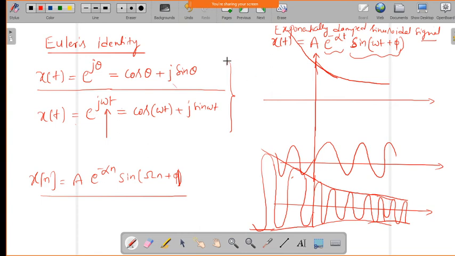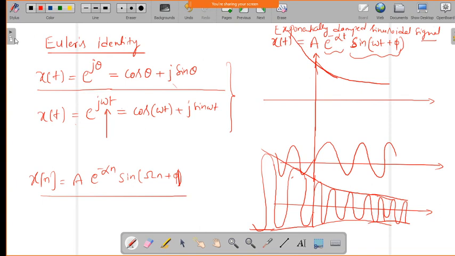So is it understood? Any doubt? Raghavendra, Manoj, yes sir. Varun, understood? Yes sir. Okay.